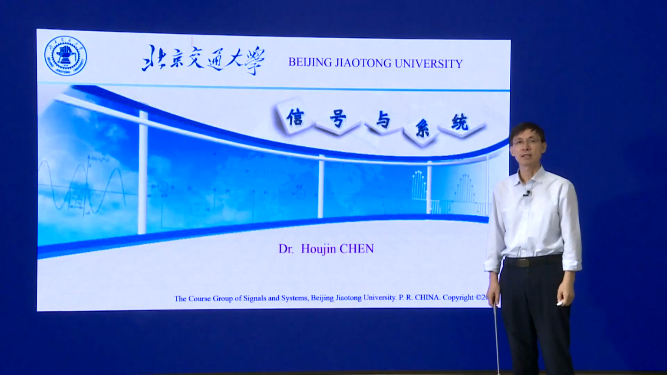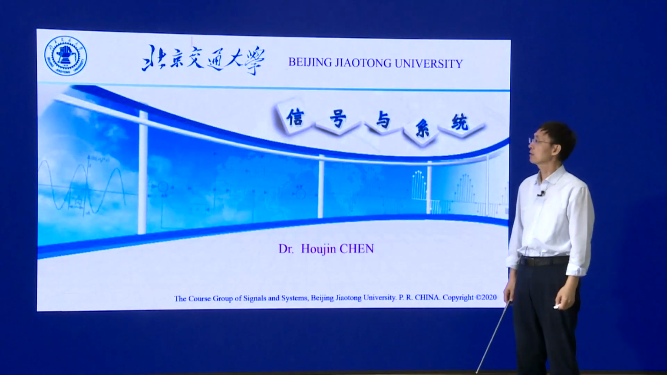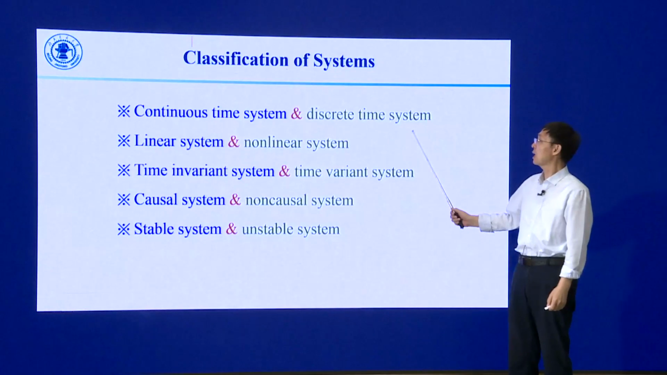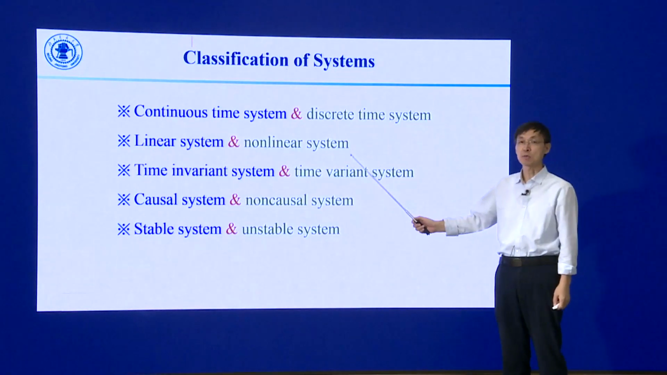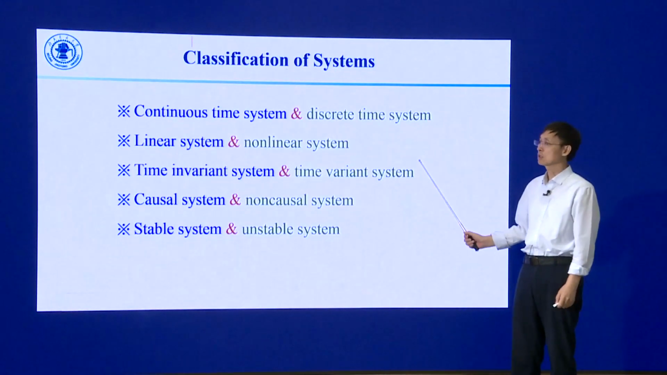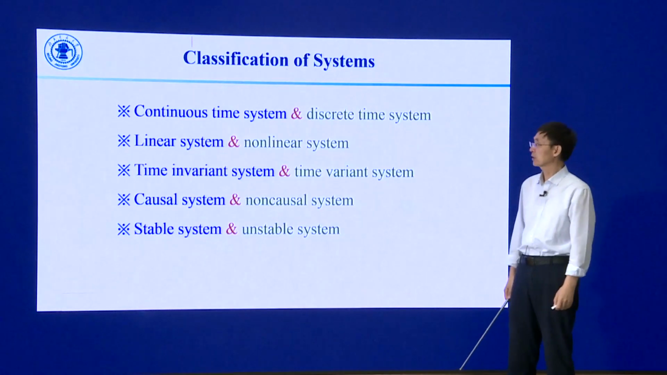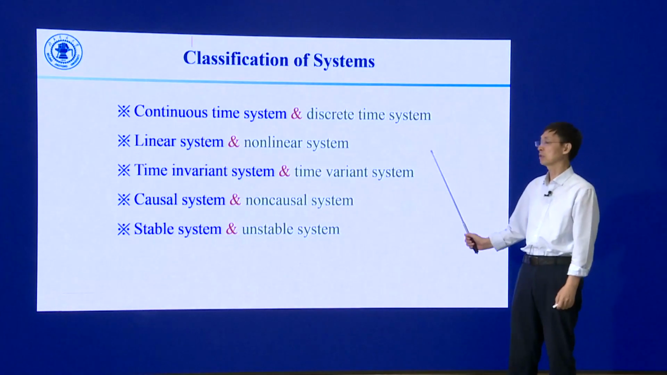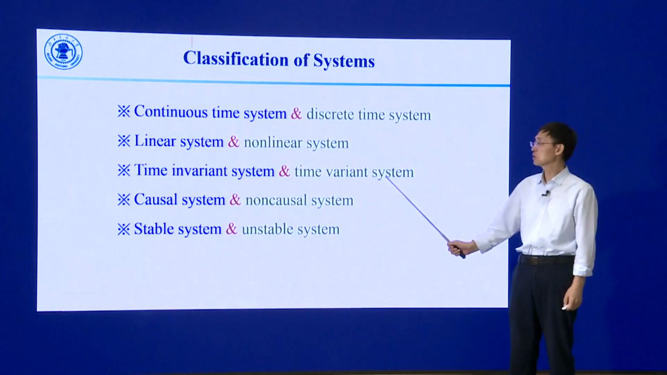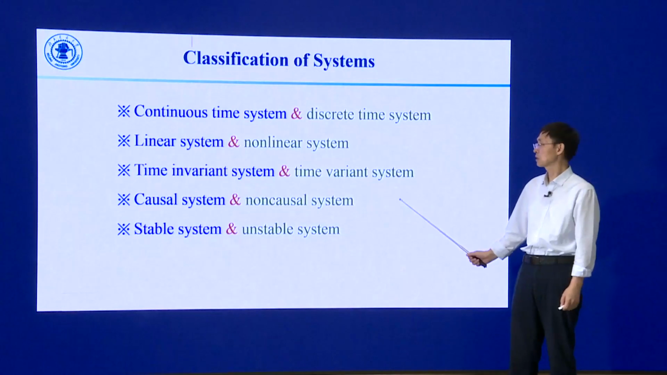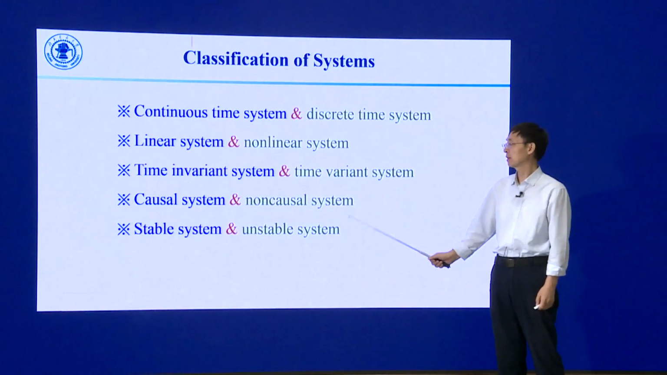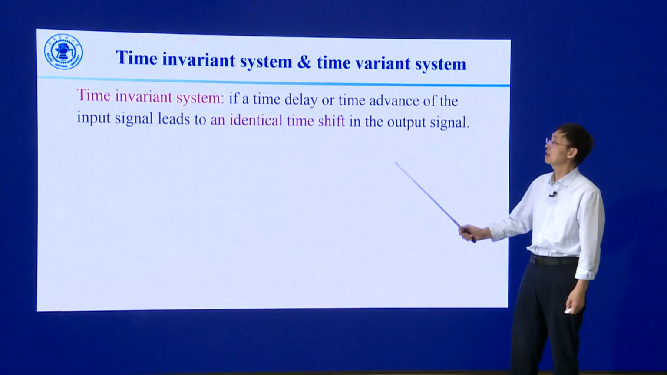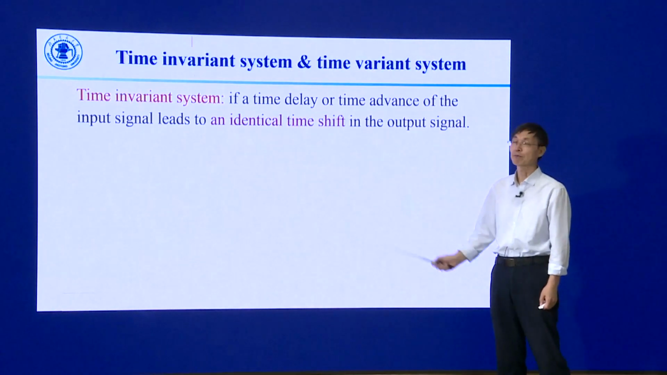Hello everyone. In previous lectures, we have discussed continuous time systems and discrete time systems, linear systems and nonlinear systems. In this lecture, we will discuss time invariant systems and time variant systems, causal systems and non-causal systems, stable systems and unstable systems. First, we will discuss the time invariant system.